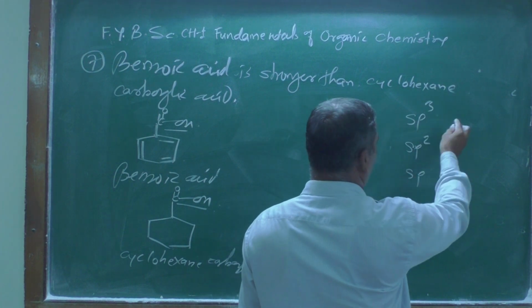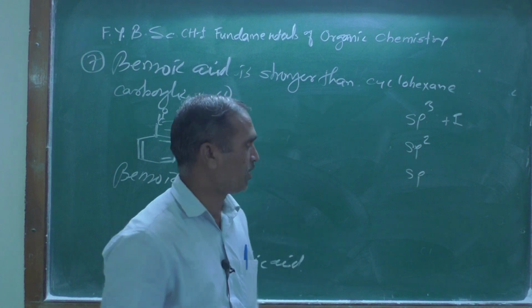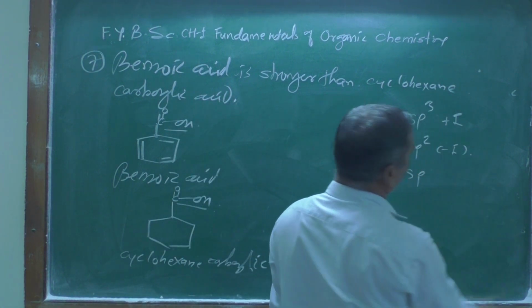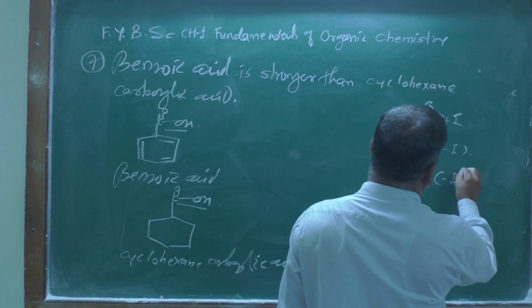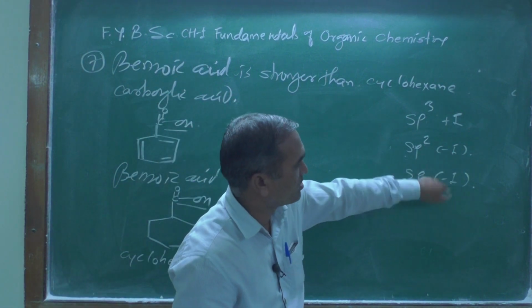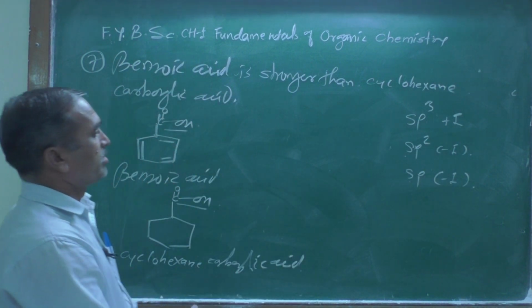If sp3 hybridization is there, it shows a plus I inductive effect. If sp2 hybridization is present, it shows a minus I inductive effect. If sp hybridization is present, it shows minus I, but the magnitude of this minus I is greater as compared to sp2.